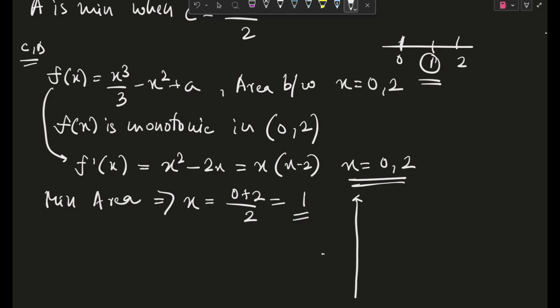Okay, let's do that. We are studying calculus, so we can draw the curve of this also. f dash x is x square minus 2x, which is x into x minus 2, right? So at 0 and 2, f dash x is 0, which means there are horizontal tangents. This is 0, this is 1, and this is 2. So the curve will be something like this. It will go through 1, again at 2 it will become flat like this, and then it will go monotonically increasing.